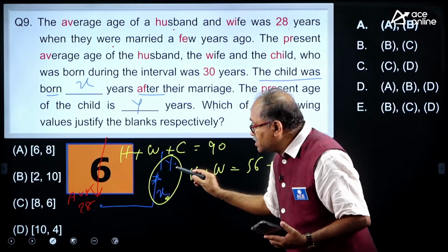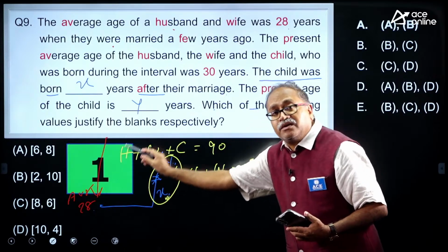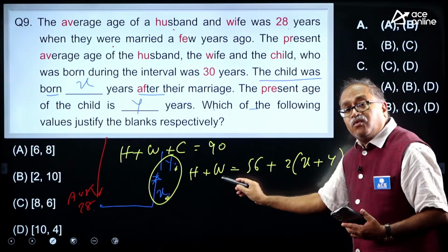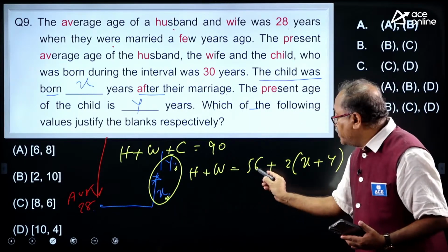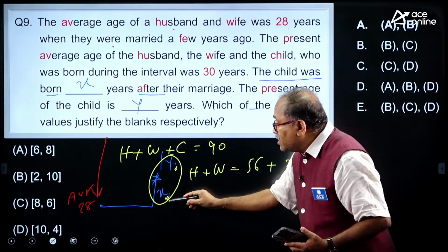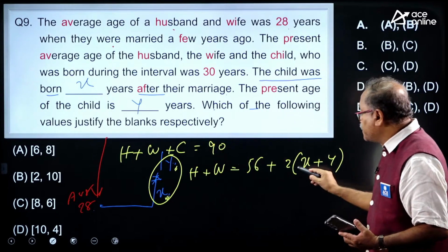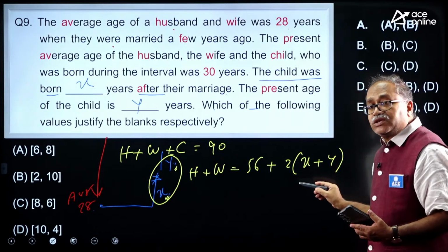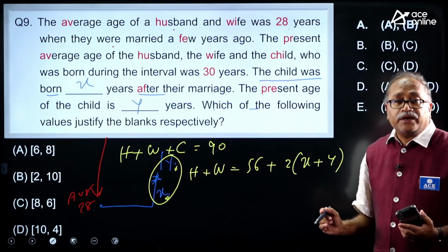That is x years plus y years. So the husband age plus wife age is 28 into 2, 56, plus the wife increases by x plus y, husband increases by x plus y, 2 times (x plus y). That gives the total age of wife and husband.